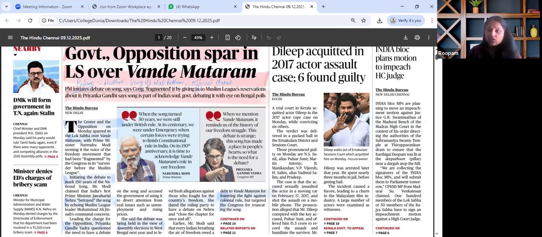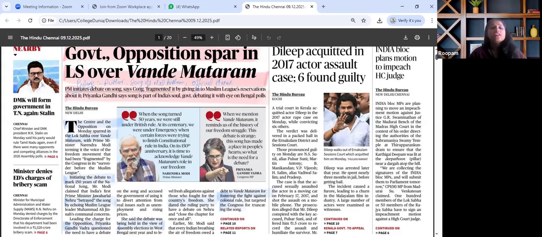What is the national song and the national anthem? Difference between the two? Who wrote either of them? Constitutional and official status of the national anthem and national song. Historical conferences with regard to partition, Congress, and Muslim League dynamics.